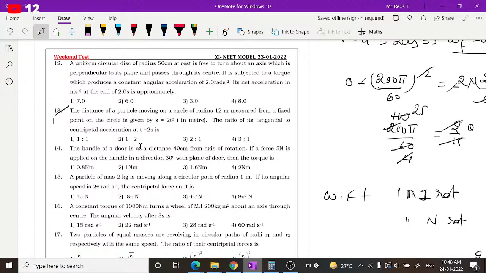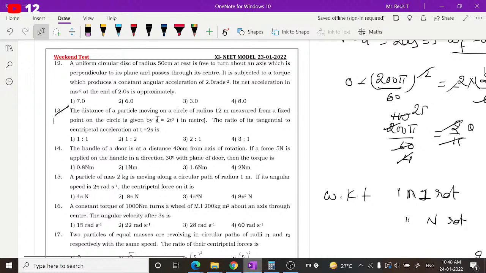Yes, listen carefully and note down these points. Yes, very good, Sanjay. 3.2. Yes, correct. Next question. Yeah, the question number 13.